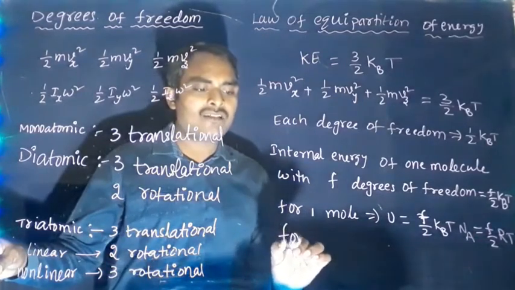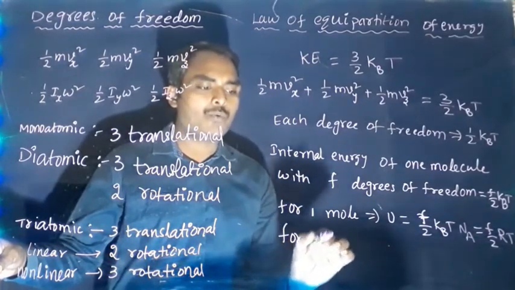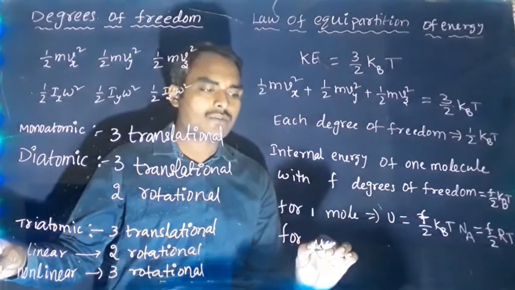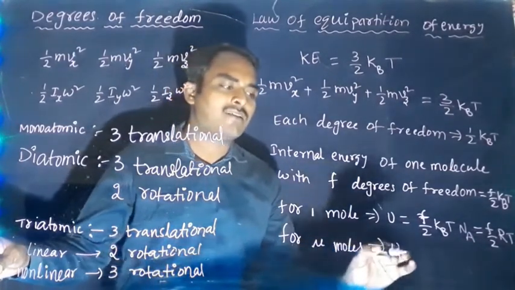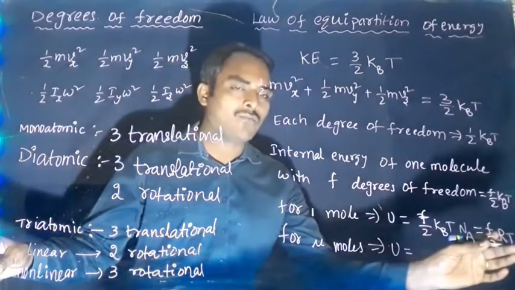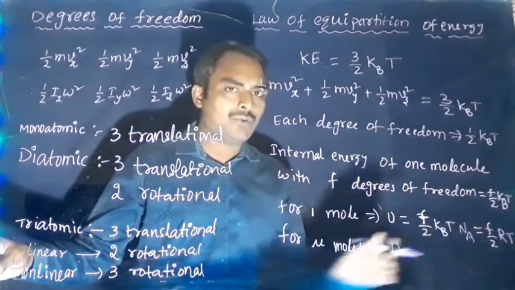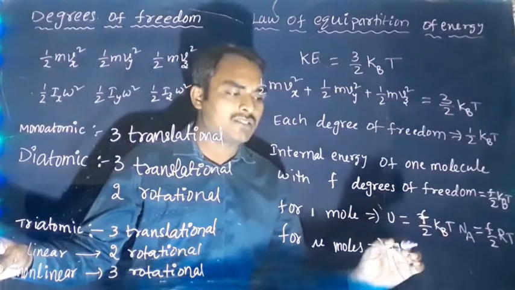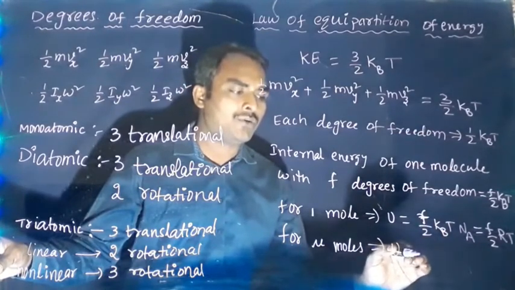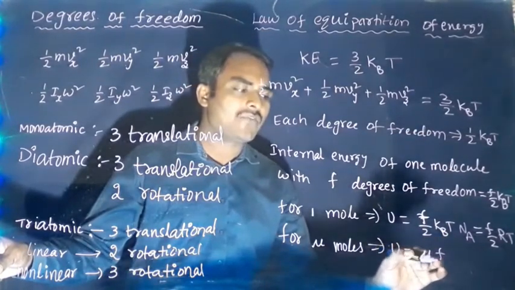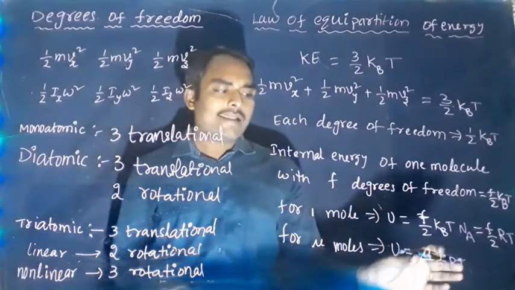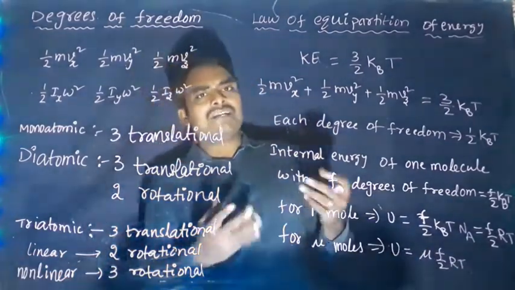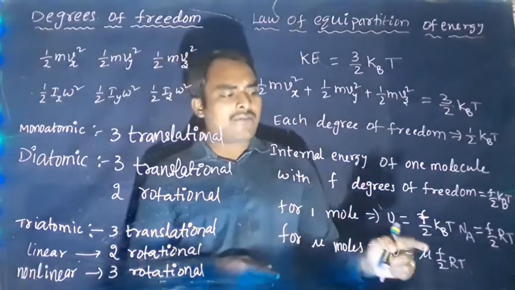Then the same for mu, where mu is the number of moles. This is the energy for 1 mole. Multiply this with mu, then we get the total energy. So U equal to mu into F by 2 RT. This is the internal energy of any type of gas with F degrees of freedom.